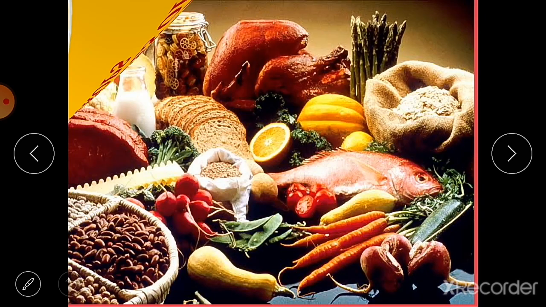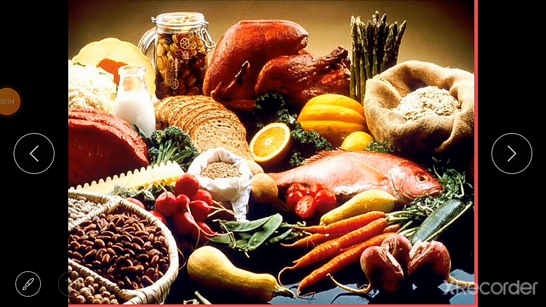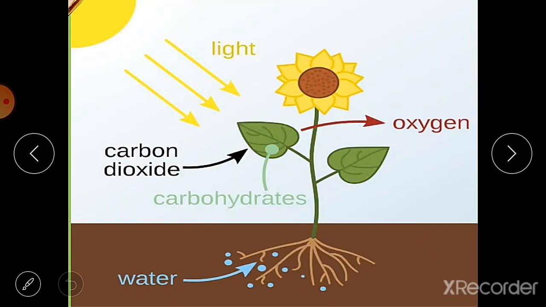So let's start. Students, we all know that all the living organisms like man, animal, plants, they need food for their growth and survival. And the green plant synthesize food by the process of photosynthesis. But other organisms, including human, cannot make food by photosynthesis. Now, how plants make their food?